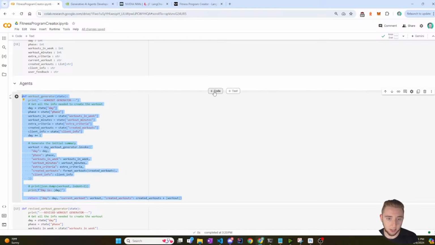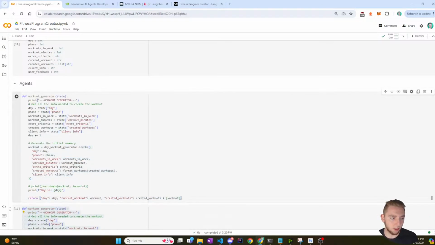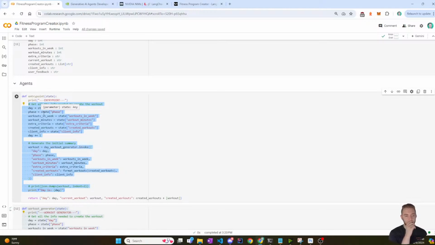I'll make it at the top here because it's the entry point. So I'll say entry point, and right now it will do nothing. That is fine, because I just need the router.